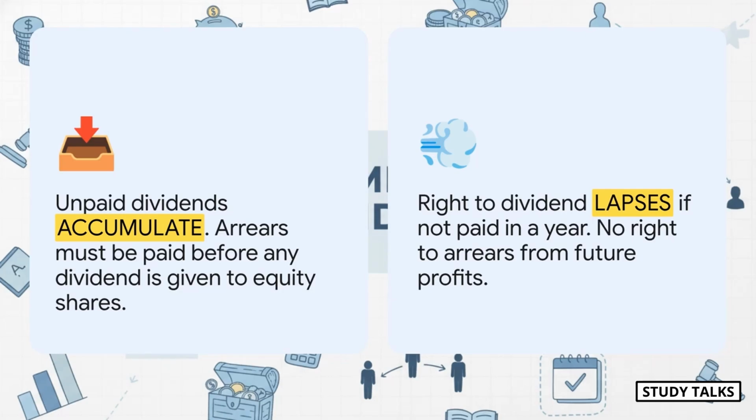But even within preference shares, there's another critical distinction. With cumulative preference shares, if the company doesn't have enough profit to pay your dividend one year, it doesn't just disappear. It accumulates as arrears. It's like an IOU from the company.